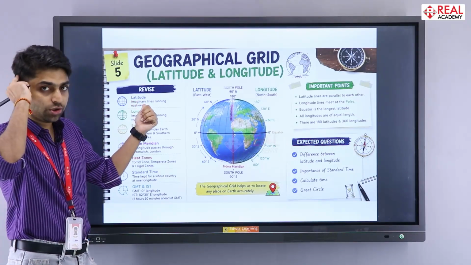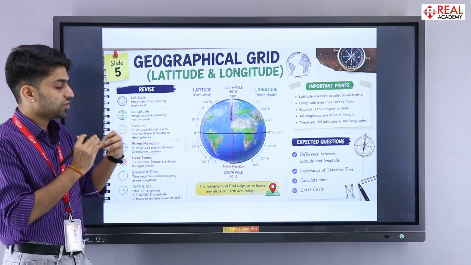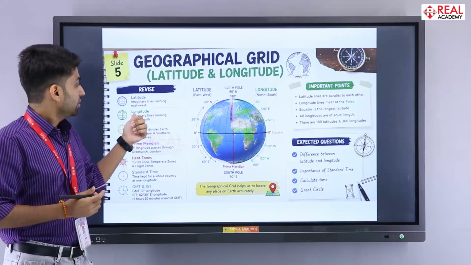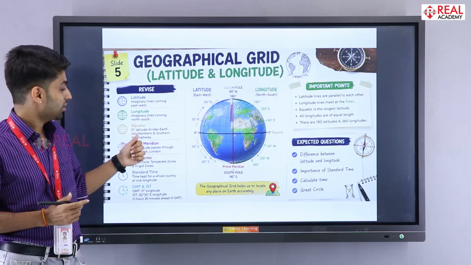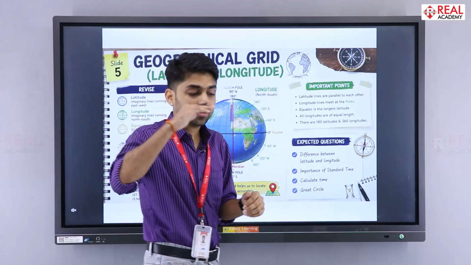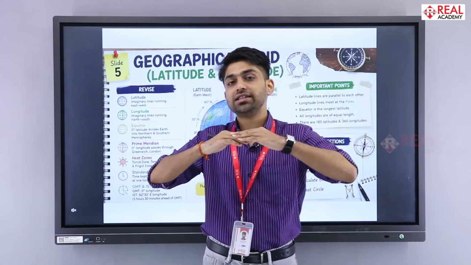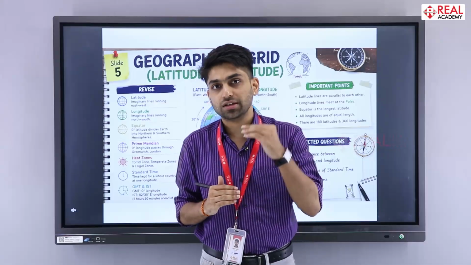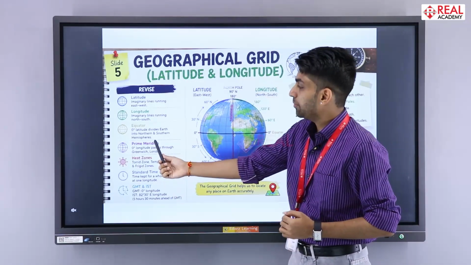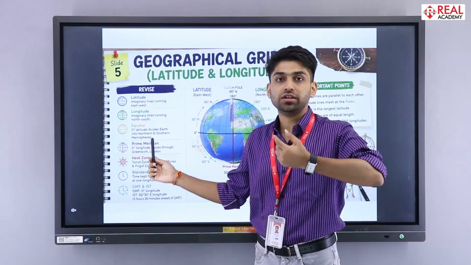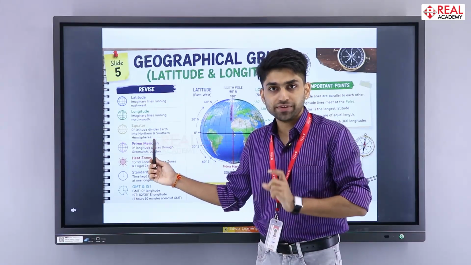So first is latitude. These are the lines which are running from east to west. Then comes longitude, which are the lines that are running from north to south. Then equator, which is an imaginary line that divides our planet into two equal spheres, northern hemisphere and southern hemisphere. Then prime meridian, this is used to calculate the world time for each and every country.